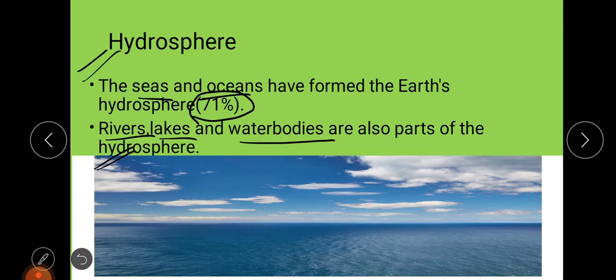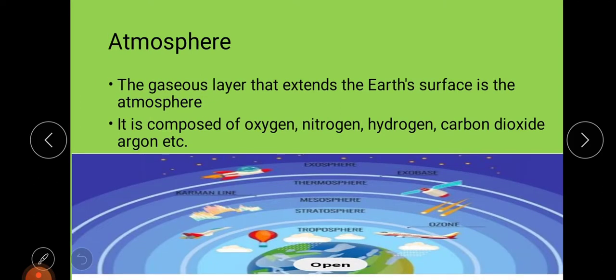First is your lithosphere, then your hydrosphere, the water surface, then your atmosphere. Atmosphere means the envelope, the gaseous layer that covers the earth like an envelope. The gaseous layer that extends from the earth's surface is the atmosphere.